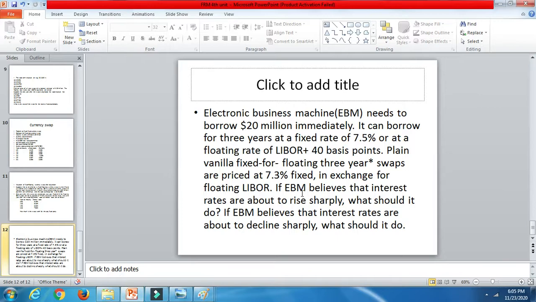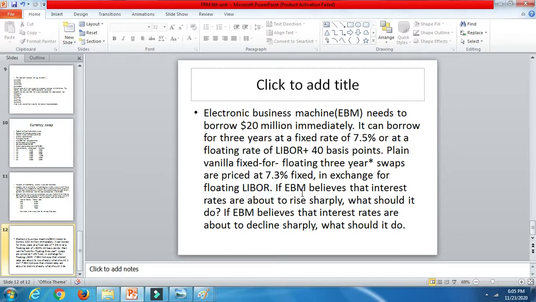It enters into a swap market and borrows at a fixed rate of 7.3%. And simultaneously, swap dealers will be knowing the market rate.